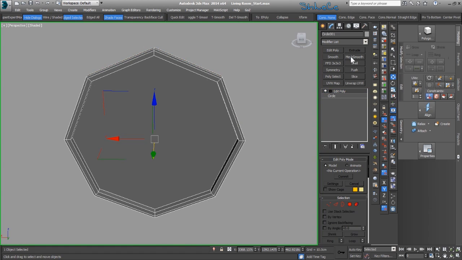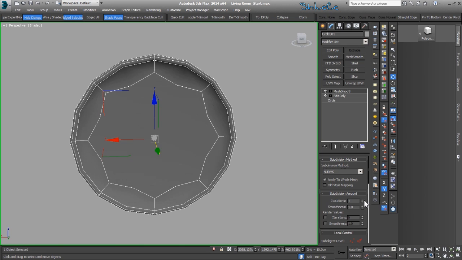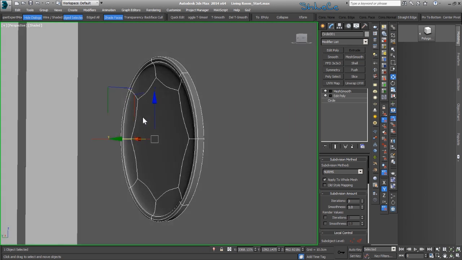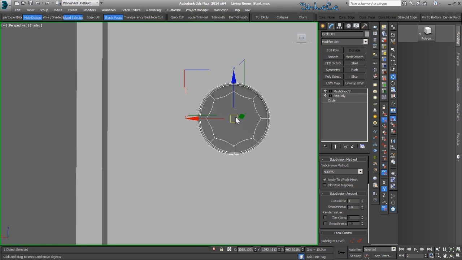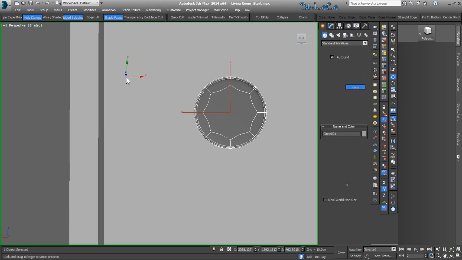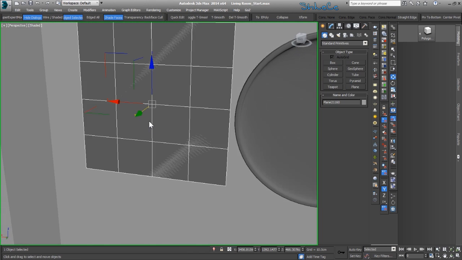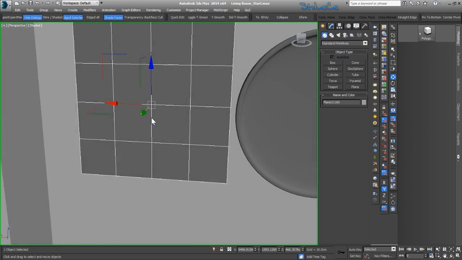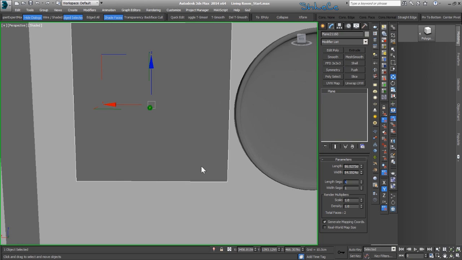Now I'm gonna add a mesh smooth on top. Okay, so this is great. Now I'm gonna add a plane. So let's go to plane and create a plane here. And I'm just gonna bring it out, just a tiny amount. Okay, that is fine. Let's get rid of the segments.